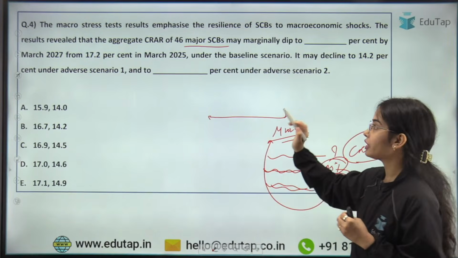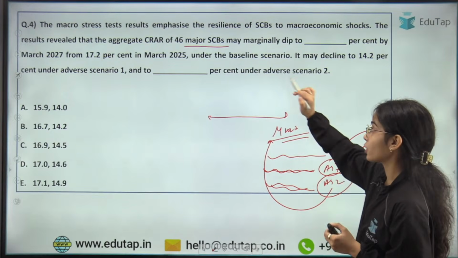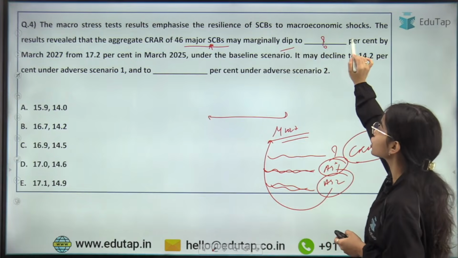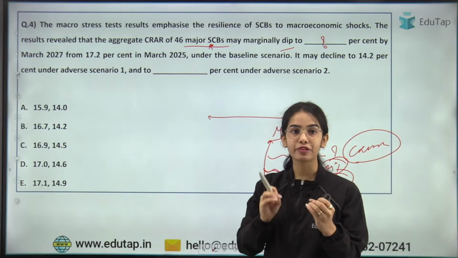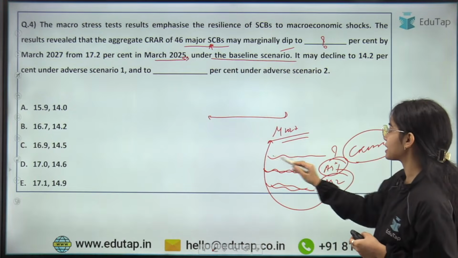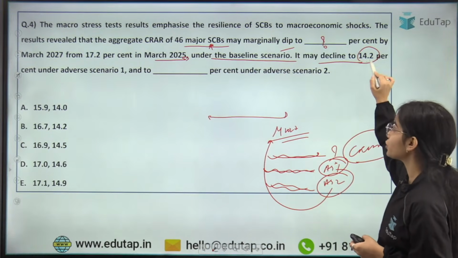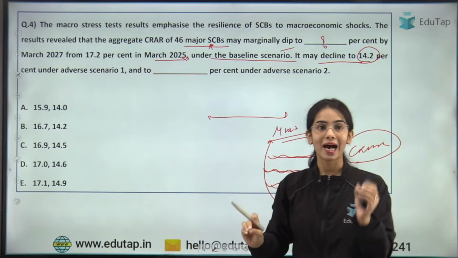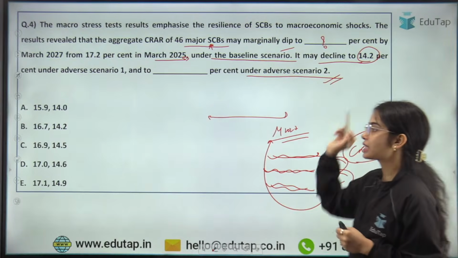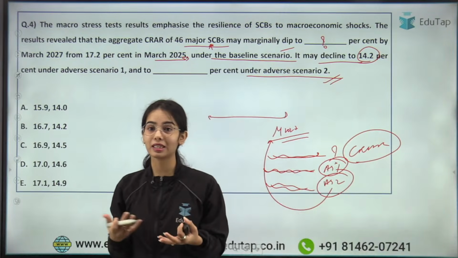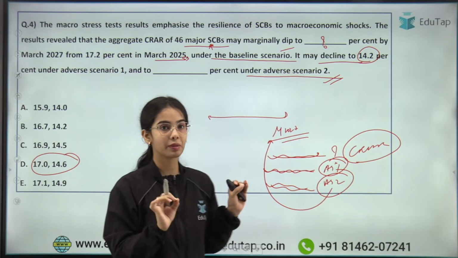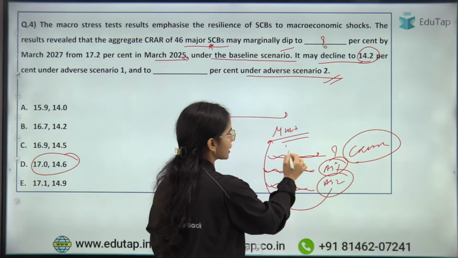The results revealed that the aggregate CRAR of 46 major scheduled commercial banks may marginally dip to what percentage by March 2027 from 17.2% in March 2025 under the baseline scenario. It may decline to 14.2% in adverse scenario 1, and it might decline to dash percentage under adverse scenario 2. So what is the answer here? Okay, I'm getting the answer D here. Absolutely correct. Very good.